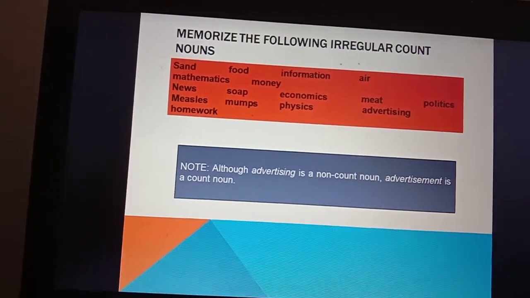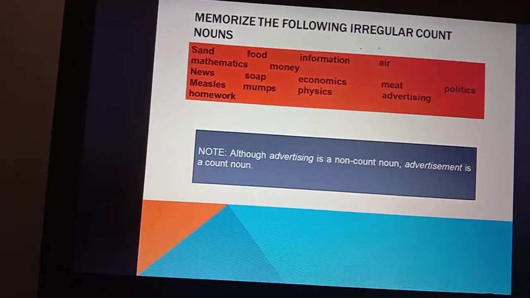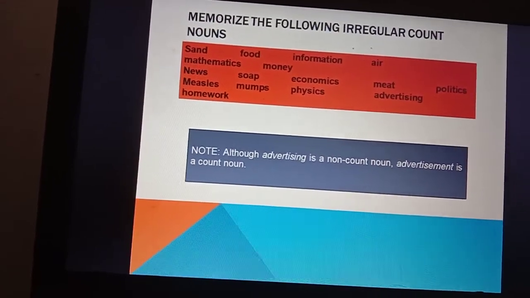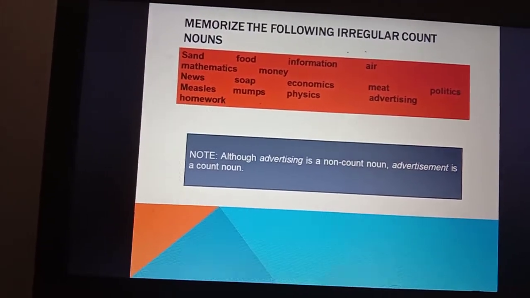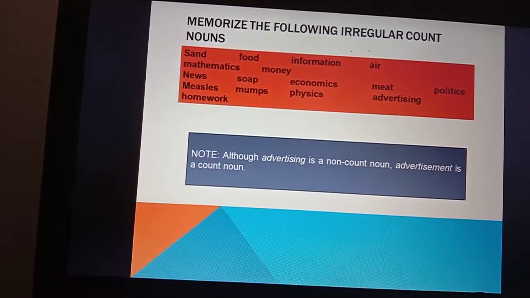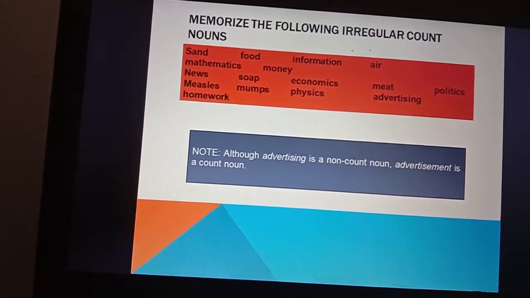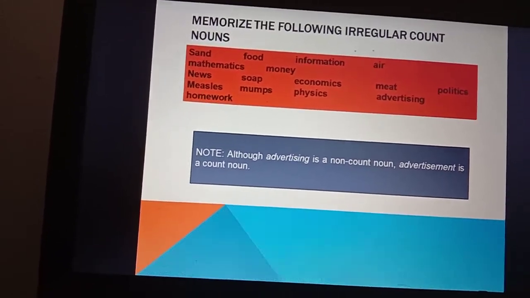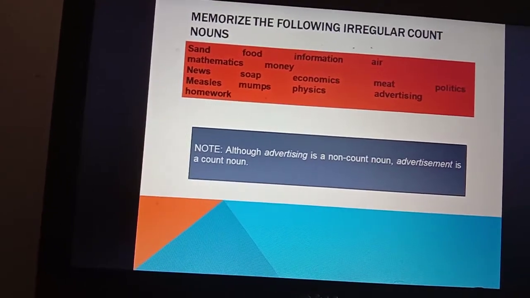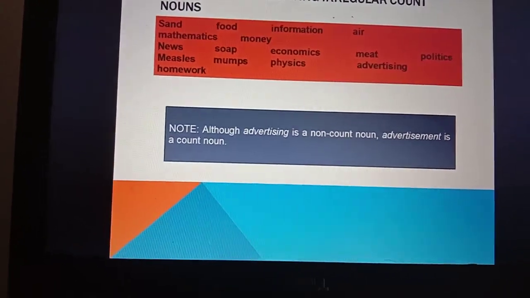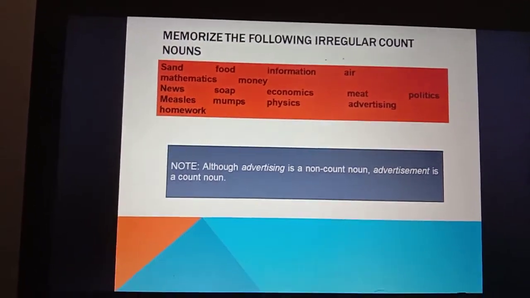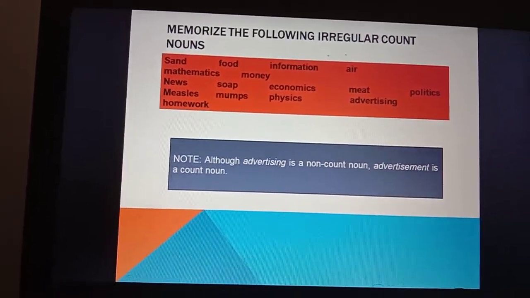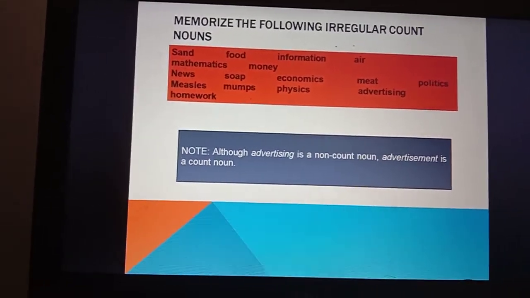And memorize the following non-count nouns, such as sand, food, information, air, mathematics, money, news, soap, economics, meat, politics, measles, mumps, physics, advertising, and homework. Please pay attention to the note. Although advertising is a non-count noun, advertisement is a count noun.